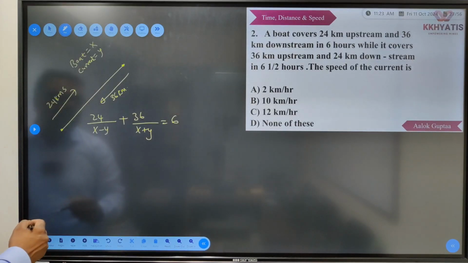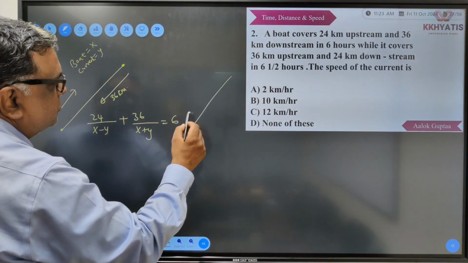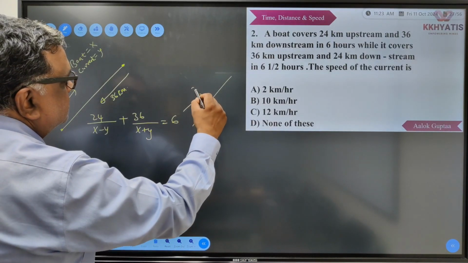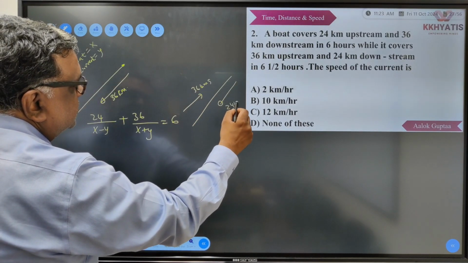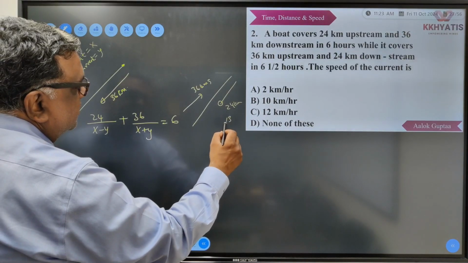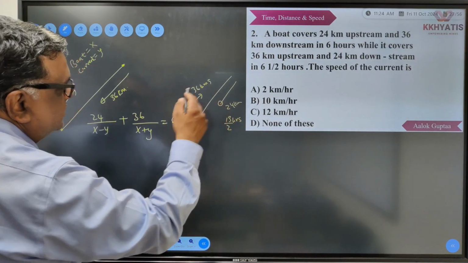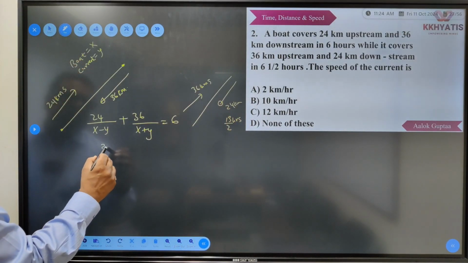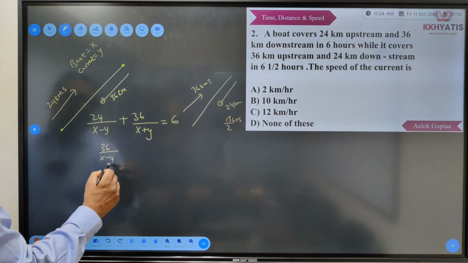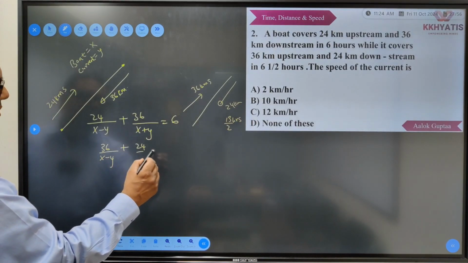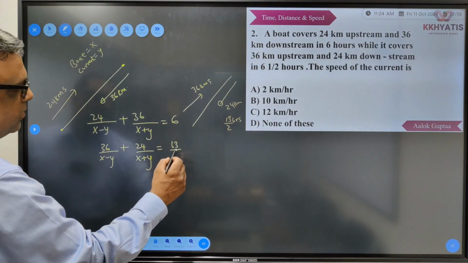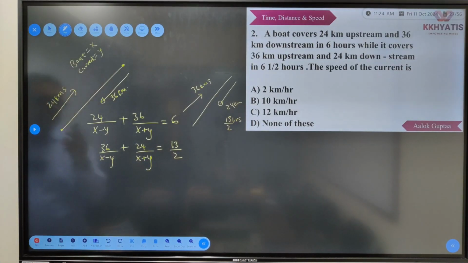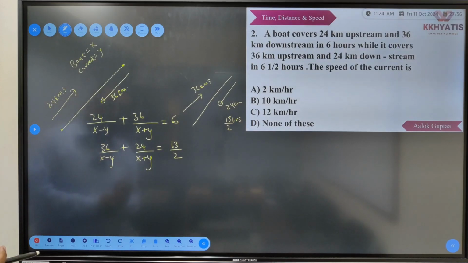In the second scenario, the same thing it is doing, it is going 36 upstream, it is coming 24 kilometers downstream, and here it is taking 13 by 2 hours. So in the second scenario, it is going to be 36 upon x minus y plus 24 upon x plus y. Total time is 13 by 2. So now simply we have to solve it simultaneously.